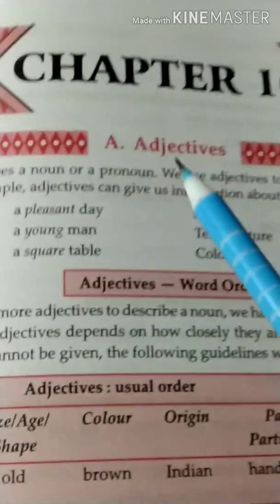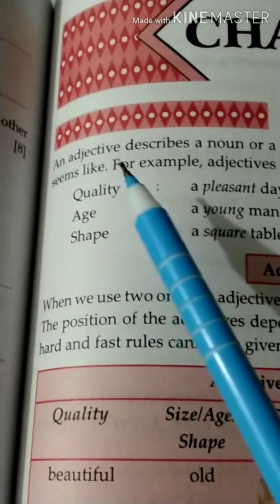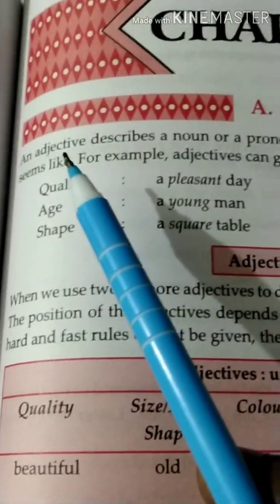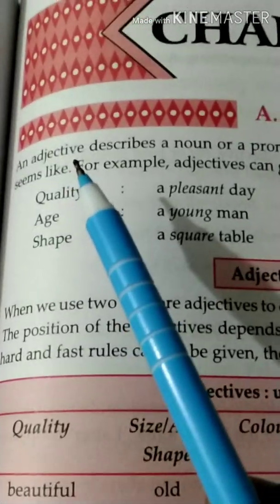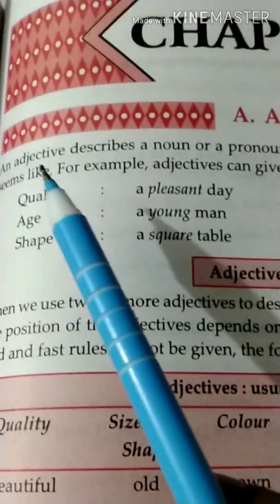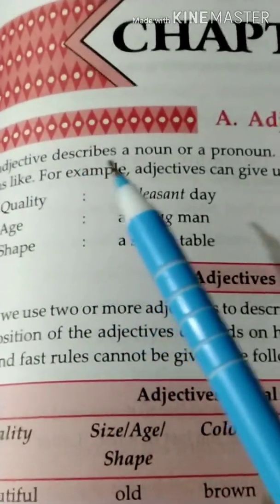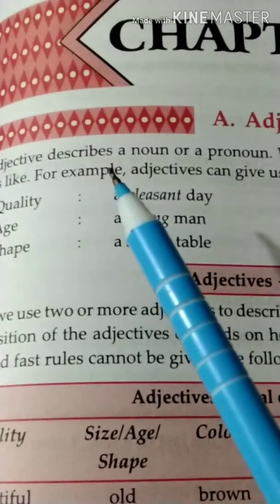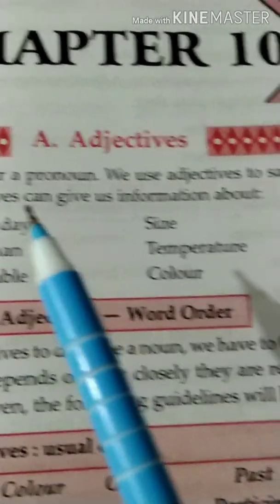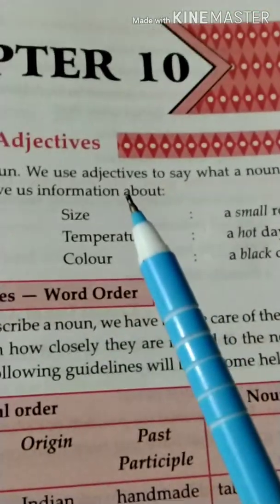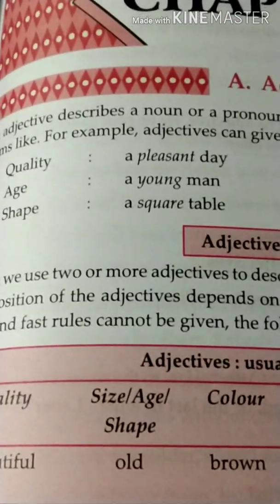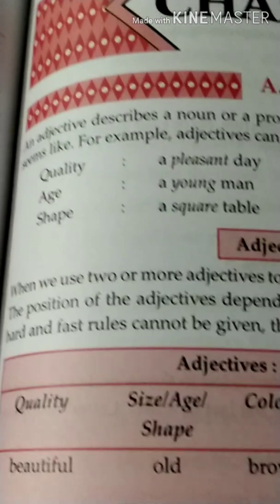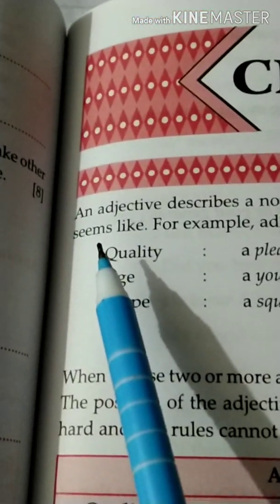Chapter 10, adjectives. Okay, so we all know adjectives. What are adjectives? In simple words, we can say they are describing words. What do adjectives describe? A noun or a pronoun. And we use adjectives to say what a noun is like or seems like.